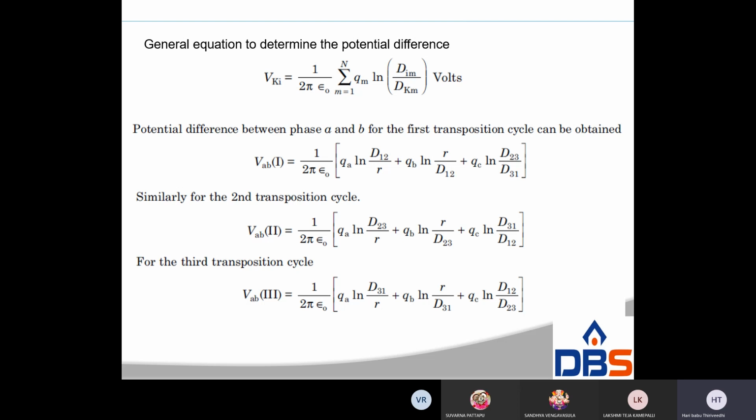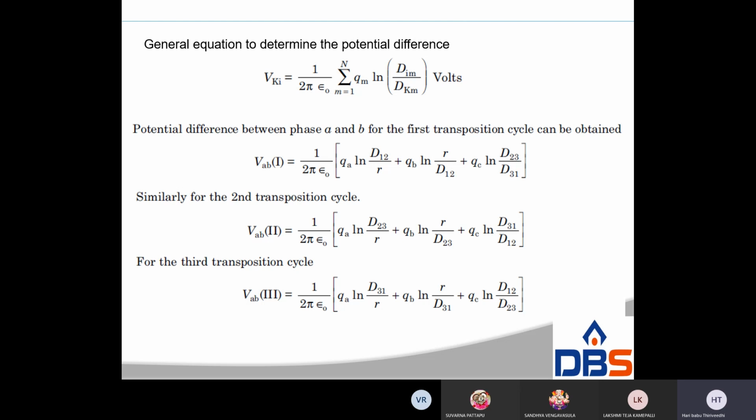This is equation 1, for conductor A. Similarly for conductor B, VB is equal to 1 by 2 pi epsilon naught, QB into log 1 by r plus QA log 1 by D3 plus QC log 1 by D1. Similarly, potential of conductor C, VC is equal to 1 by 2 pi epsilon naught, QC log 1 by r plus QA log 1 by D2 plus QB log 1 by D1.